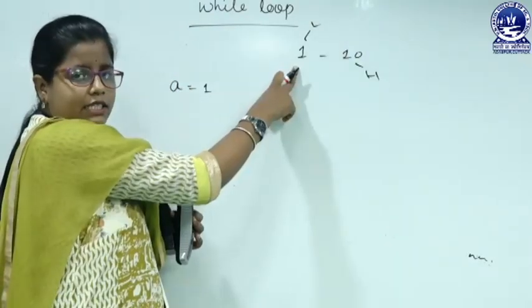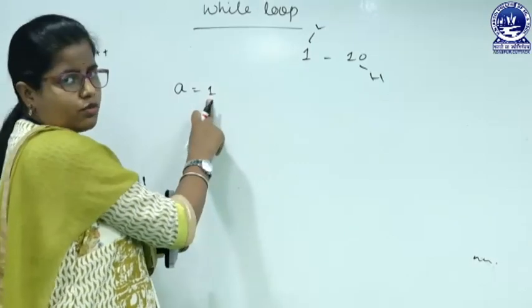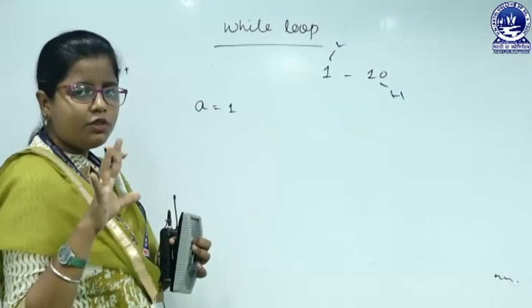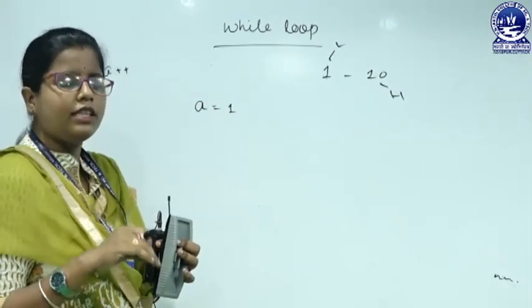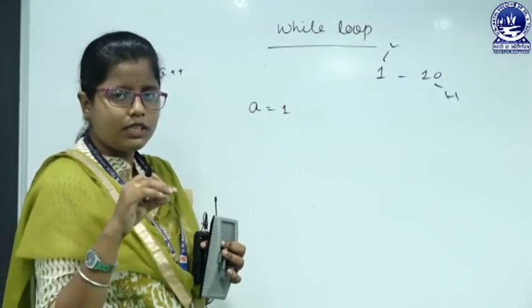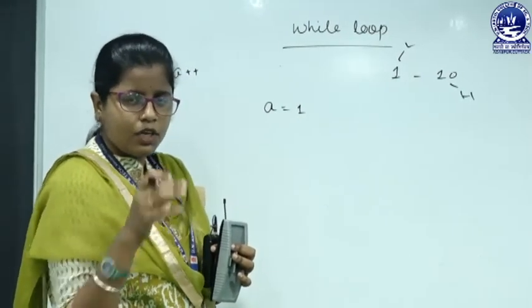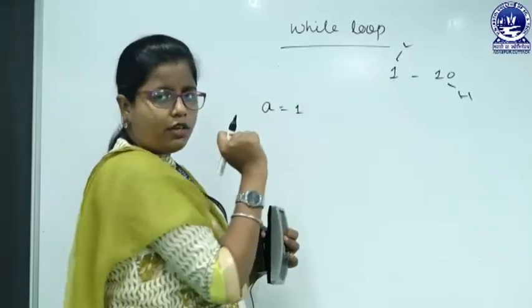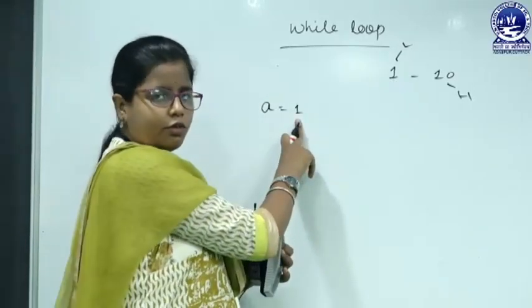So the lowest range is what? 1. So a equals to 1. Initially we have to initialize the variable that we are going to use in the conditional statement, that is a. So a is what? The initial value is 1. So here a equals to 1.